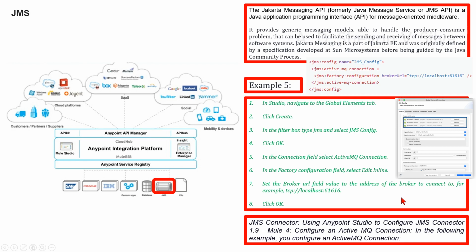In the following example, you configure the ActiveMQ connection. In Studio, navigate to the global elements tab. Click create. In the filter box, type JMS and select JMS config. Click OK. In the connection field, select ActiveMQ connection.